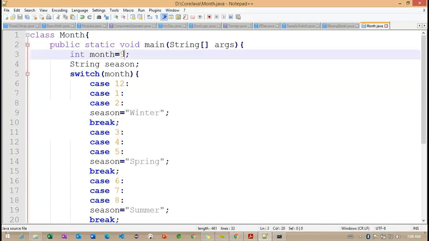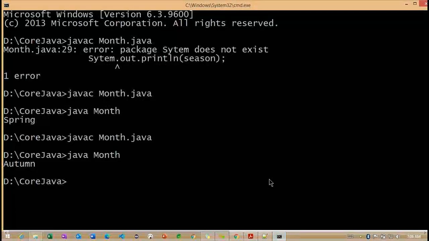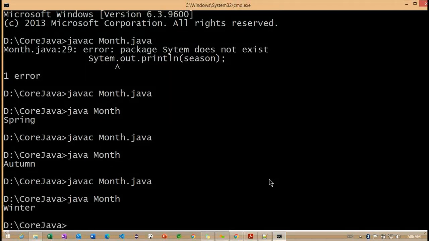Now, instead of 9, I want to connect with 2. Let me compile one more time. Winter. Getting the point.